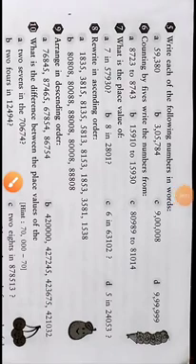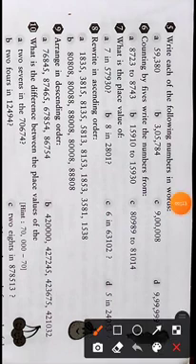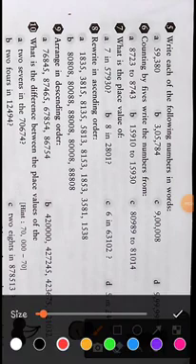Hello students, today we will do question number 5 of exercise 1. Question A is 59,380, and this one we have to write in words. Since we have to write in words, we'll see how to write it.